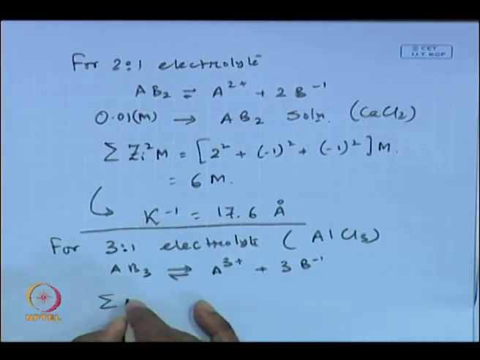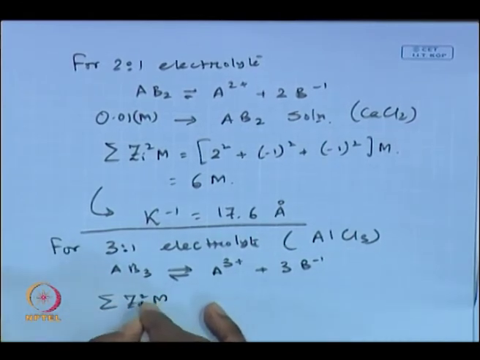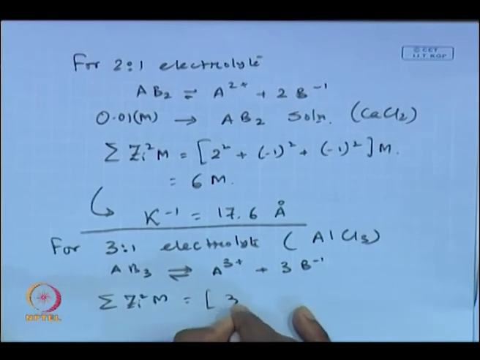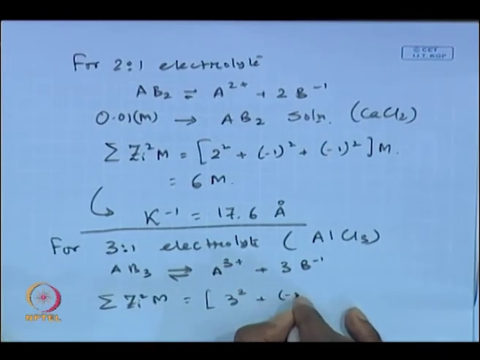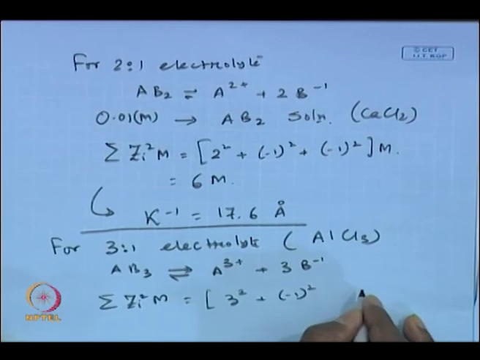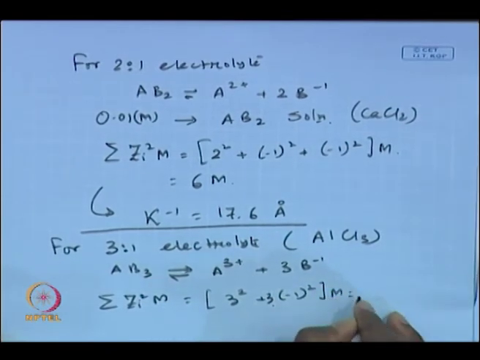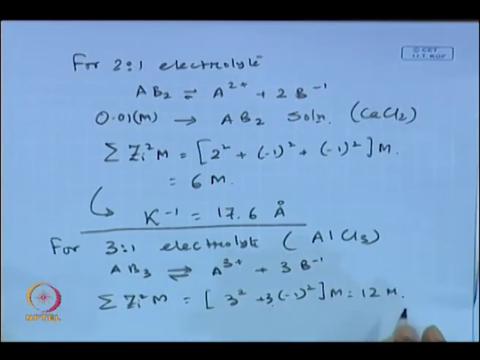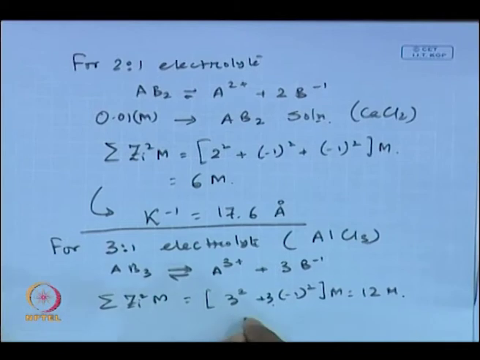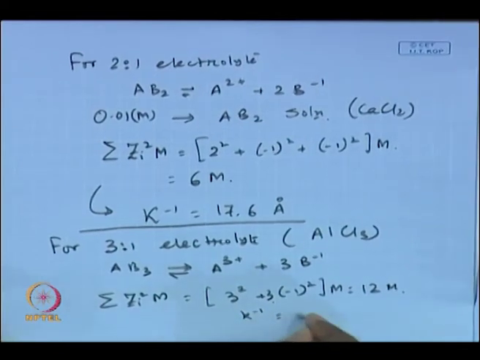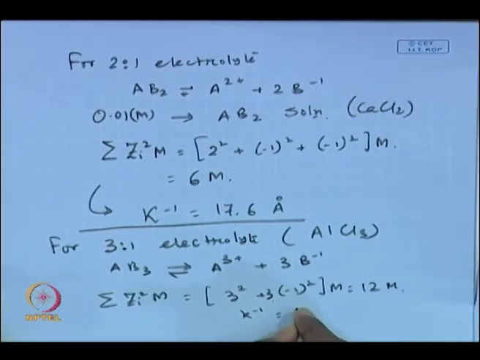So, your summation Zi square m becomes 3 square plus minus 1 square plus minus 1 square plus minus 1 square, 3 of them are there. So, 3 into that times m, that means 9 plus 3. Okay. So, it is 12 m, and in this case the electric double layer thickness, the Debye length, becomes 12.4 angstrom.